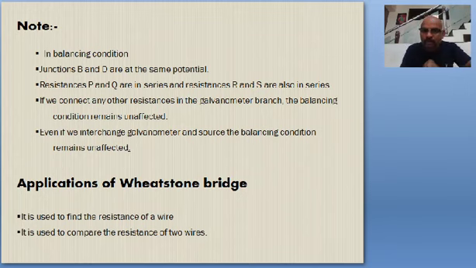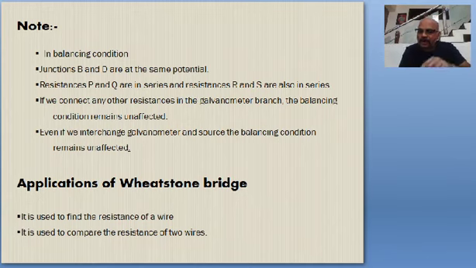And one more thing, suppose if you replace galvanometer by any other resistor, the balancing condition does not alter, because balancing condition, that means the current through the branch where the galvanometer is connected should be equal to 0. So the balancing condition does not alter if the galvanometer is replaced by any other resistor.